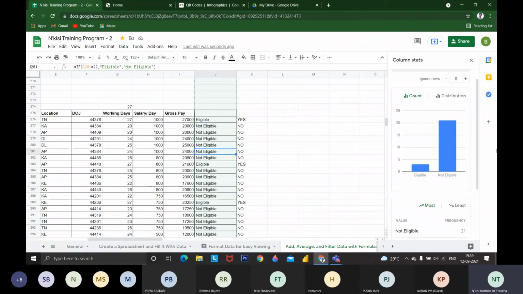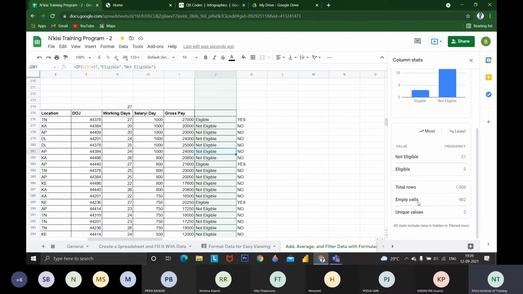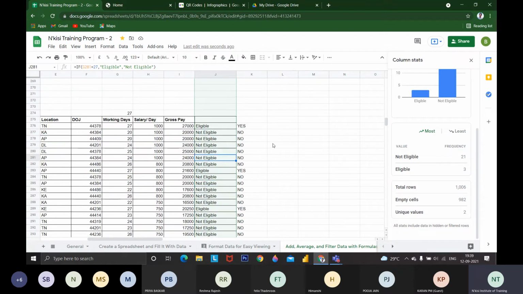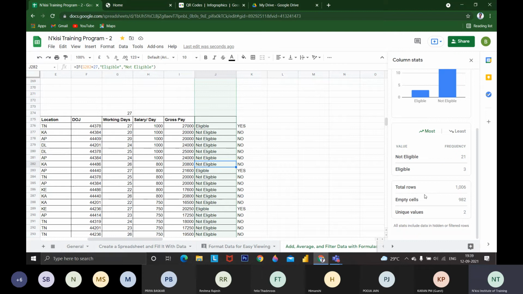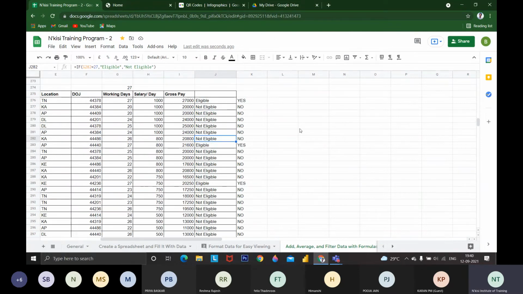It will show column statistics like a frequency table: how many counts are eligible, how many are not eligible, and total rows that are empty. For this column, it will give that. Since I have huge data in the single sheet, it is showing like that. If you select only this data, it will show similar data. Whatever is in the column, it will show statistics of the various data. Column statistics is a function that consolidates the columns. You got it, column statistics.